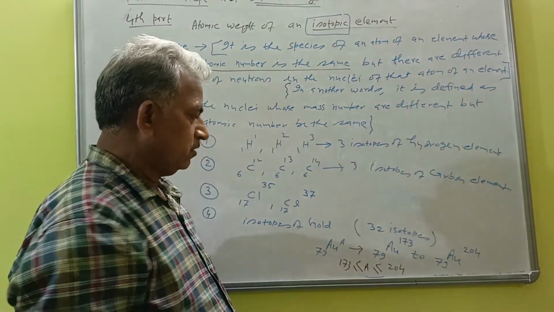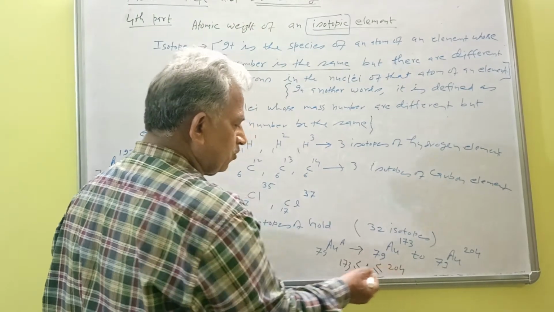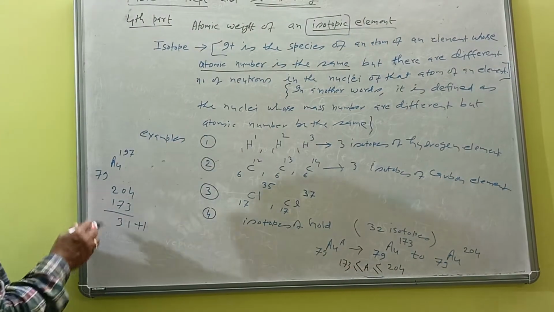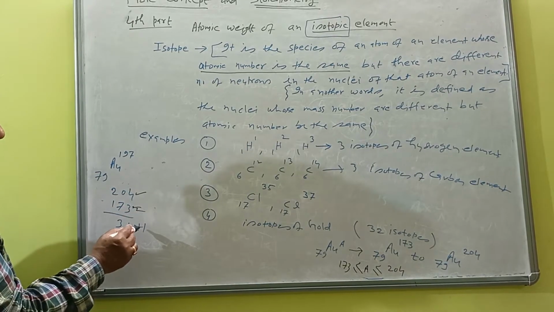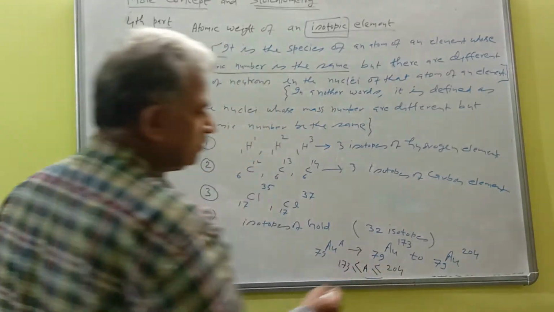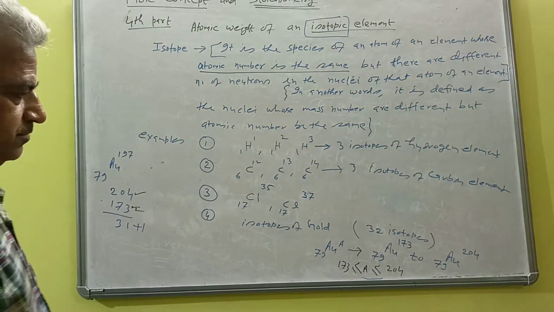If you subtract 204 minus 173 that would be 31, but we are including both numbers, so you add 1. So there are 32 examples.